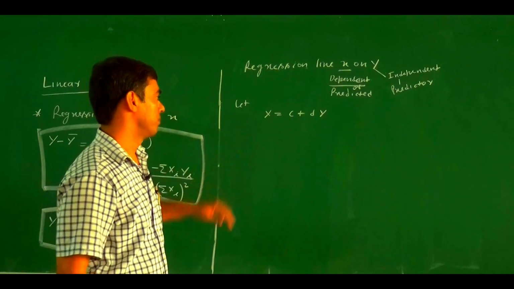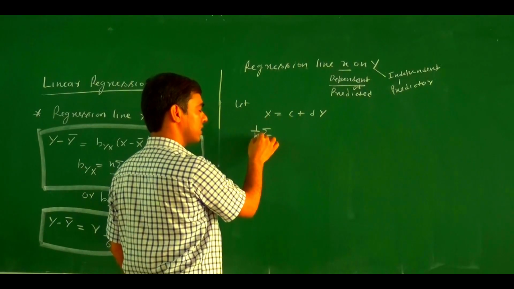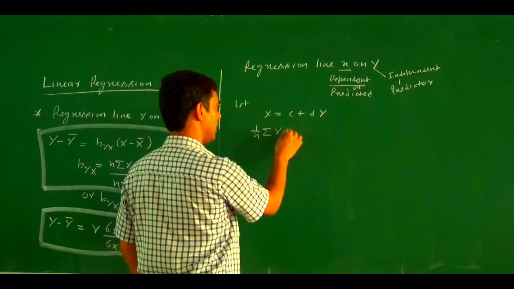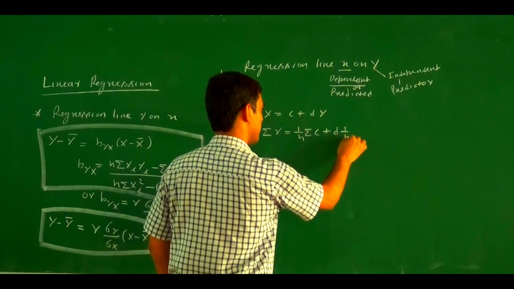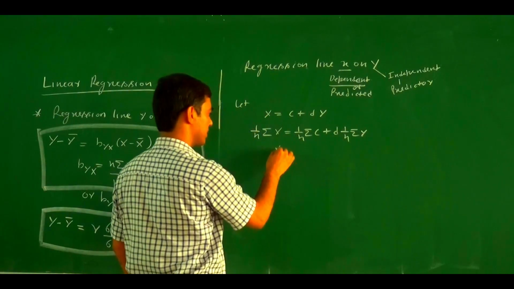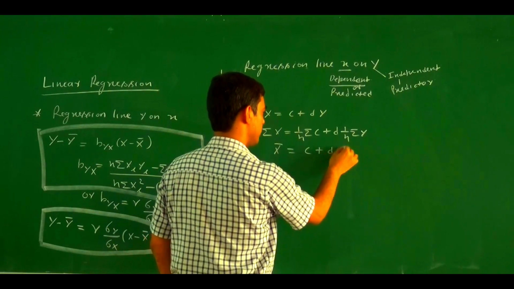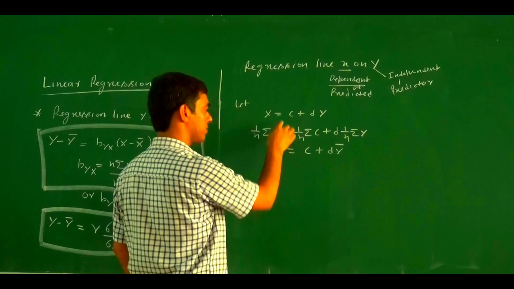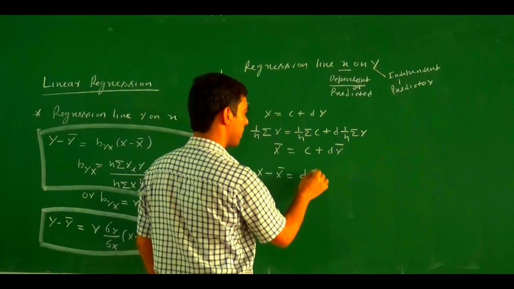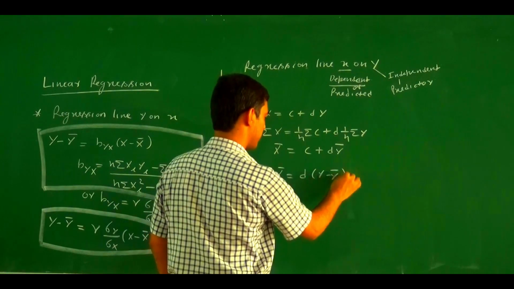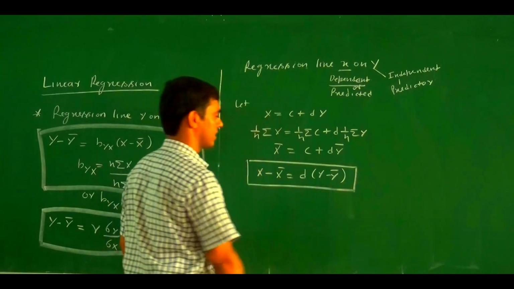We take the summation and multiply by 1 upon n: 1 upon n summation of x equal 1 upon n summation of c plus d times 1 upon n summation of y. Then this becomes x bar equal c plus d y bar. And if you find the difference of these two, the regression line is x minus x bar equal d times y minus y bar. This is the regression line x on y.